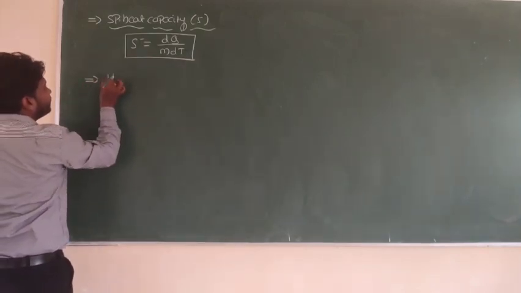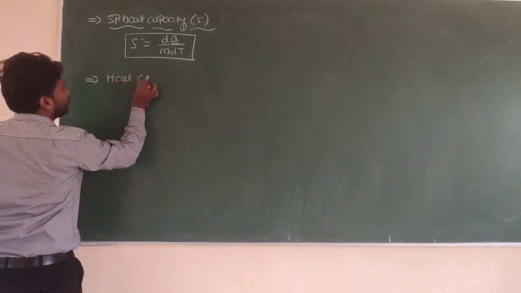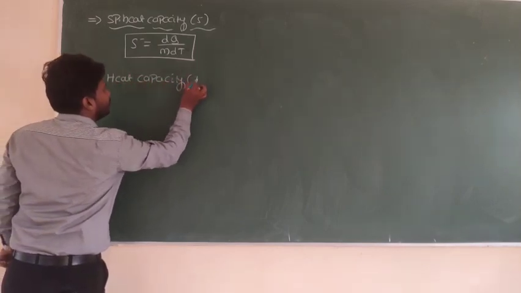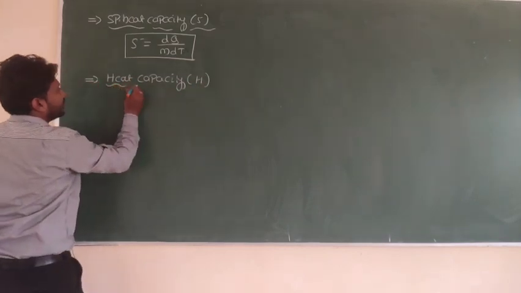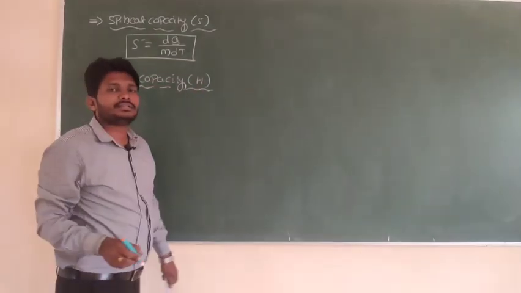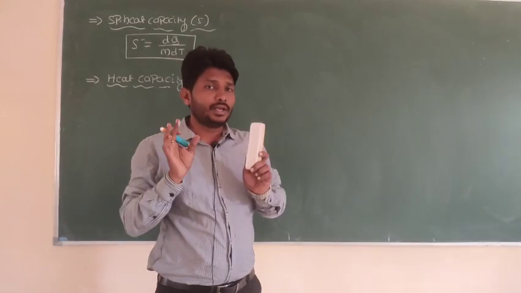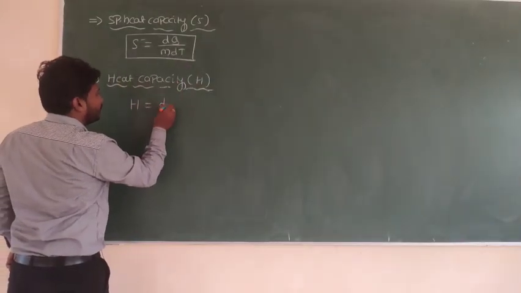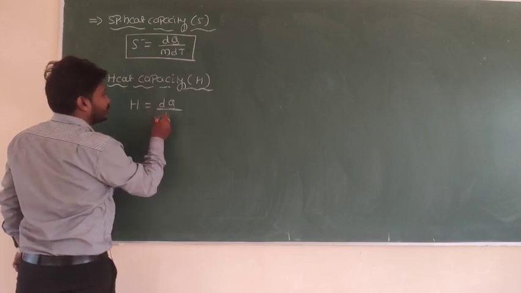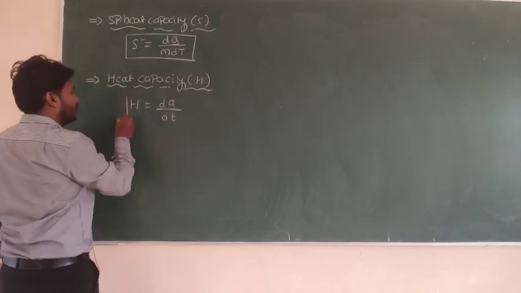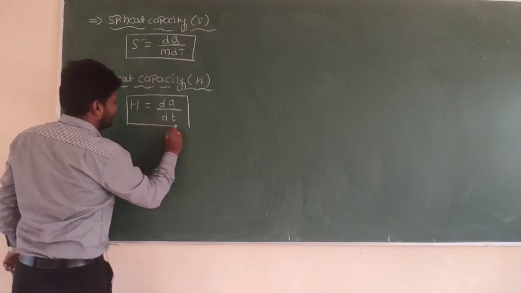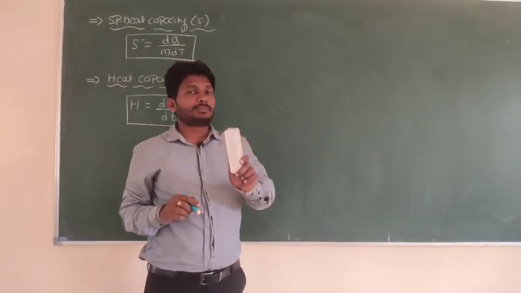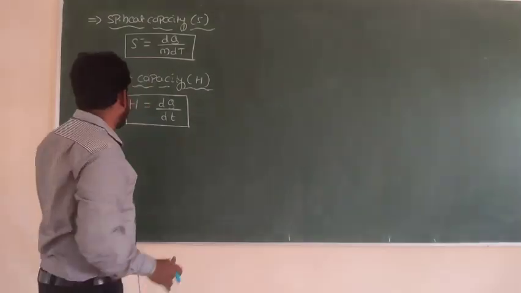And the next thing is heat capacity. Heat capacity means the amount of heat required to raise the temperature of a body through 1 degree Celsius. That is heat capacity. Now let me find the relation between specific heat capacity and heat capacity.